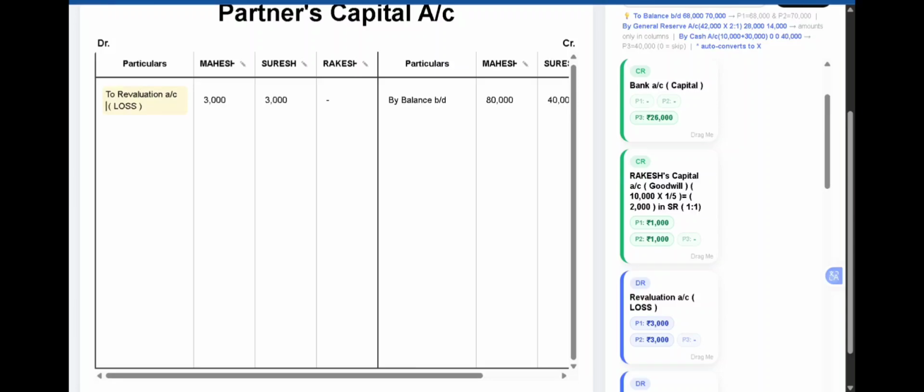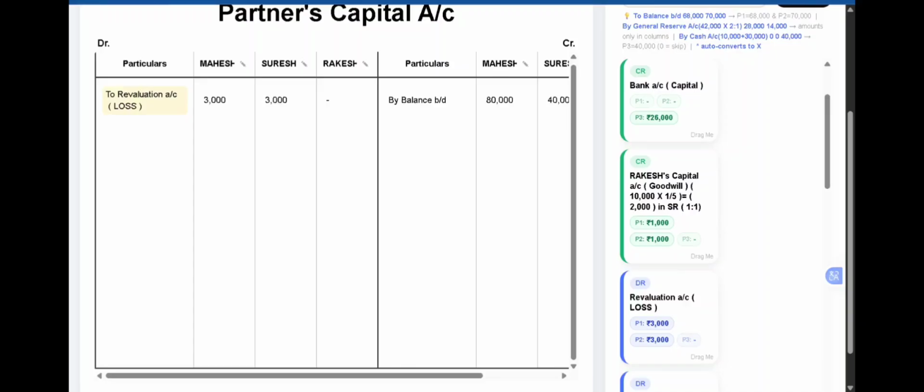Next, now we have to bring down the new capital of the new partner who is coming in. The new partner comes in and brings in capital rupees 26,000. So this capital which is brought in by the new partner, we assume that he brings in cheque, as in the balance sheet we have cash at bank.